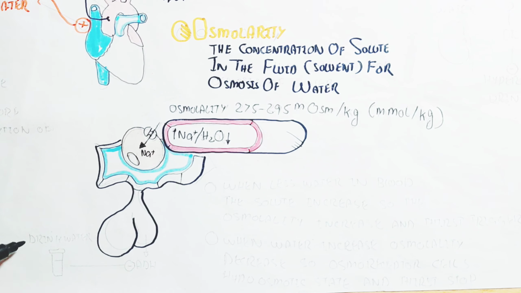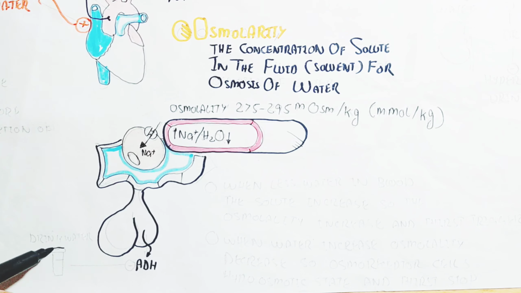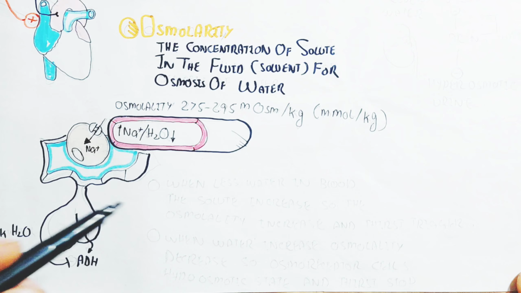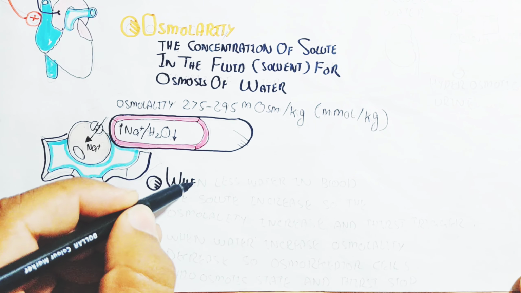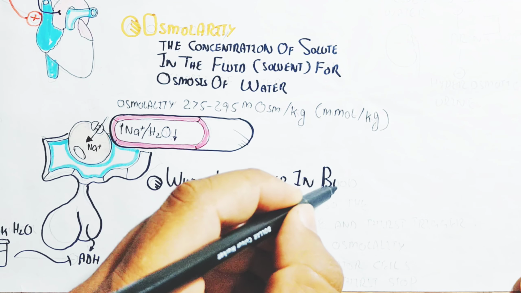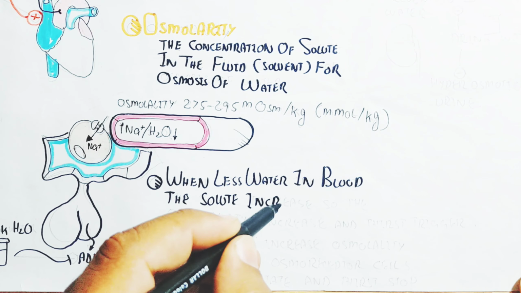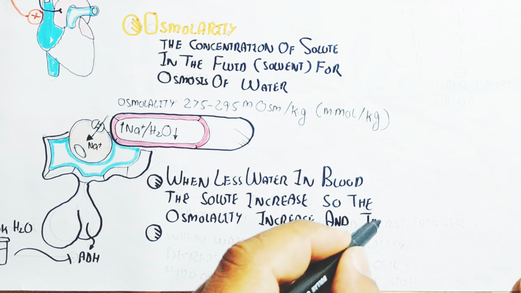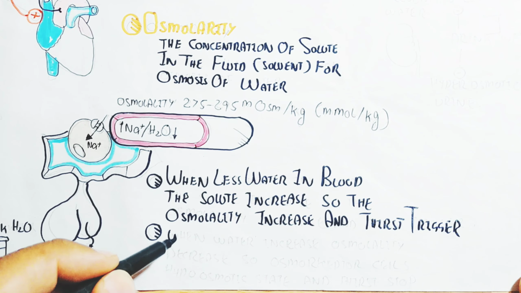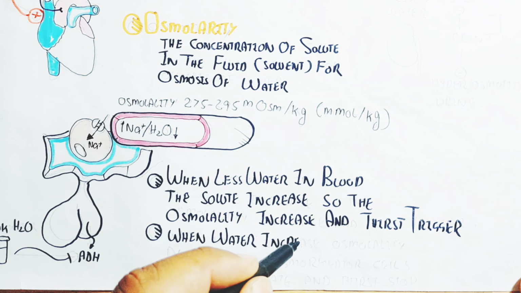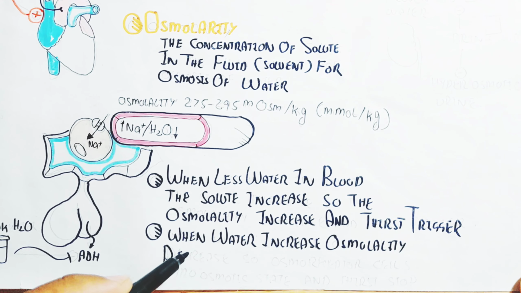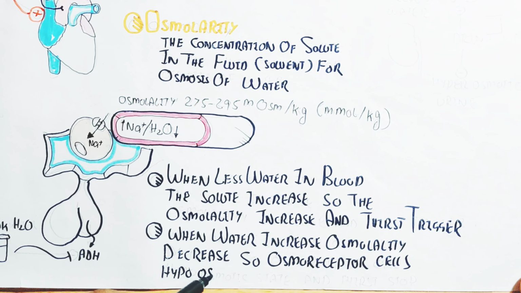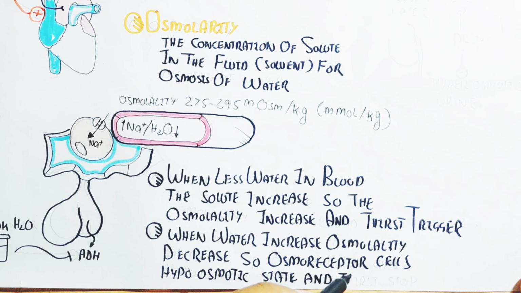Whenever the sodium increases due to thirst and due to the loss of water, it triggers the hypothalamus, whose osmoreceptor cells receive the sodium and trigger the posterior pituitary gland. In this way, when there is less water in the blood, the solute increases, so the osmolality increases and thirst is triggered. That means whenever the sodium or solute increases, the water decreases, leading to thirsty behavior. When water increases, osmolality decreases. So the osmoreceptor cell enters a hypoosmotic state and thirst will stop.